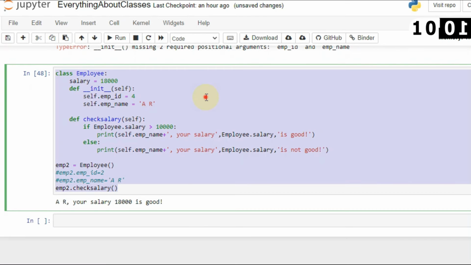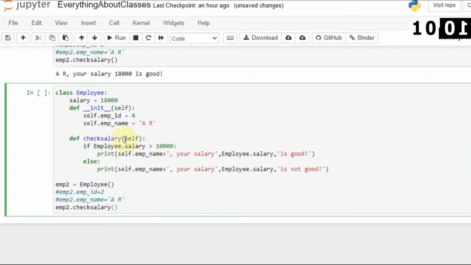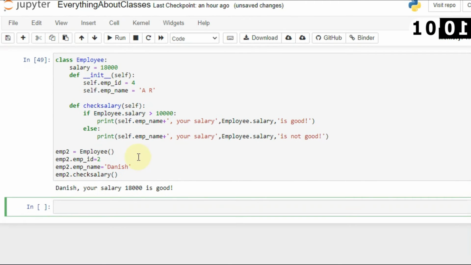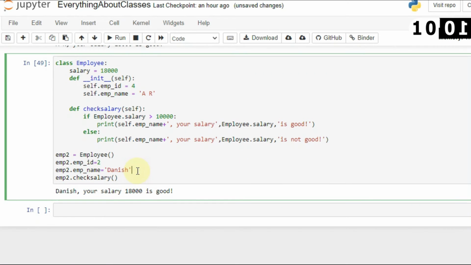Now what if you want to change that value from the main class? I am not passing any parameter here, but can I access it or not? Here the employee ID is 4, and here I will say 2, and for employee2.name I will set a different name, Danish. Let's run it again, and you can see that Danish, your salary 80,000 is good. So even though I did not pass parameters here, I am able to access that class value from the main function, and I am able to change that value as well.